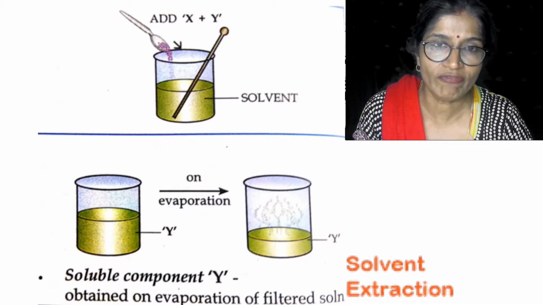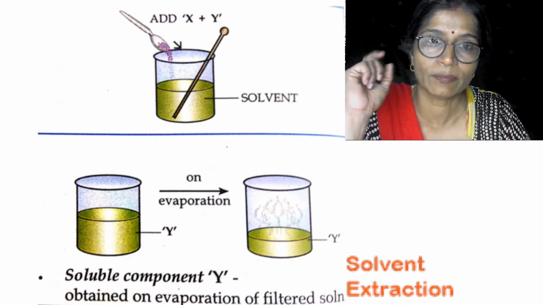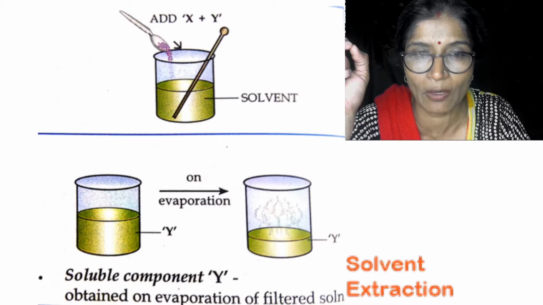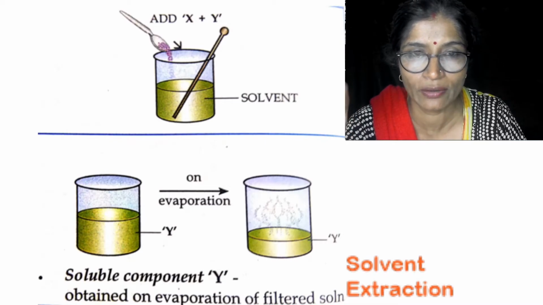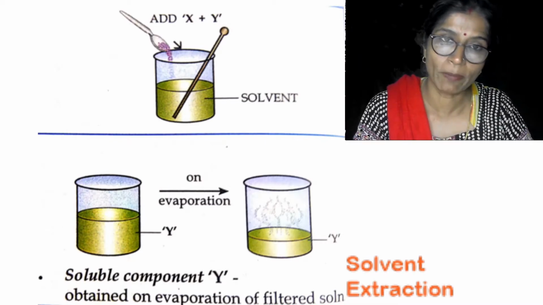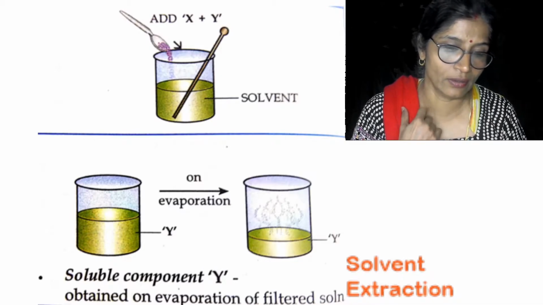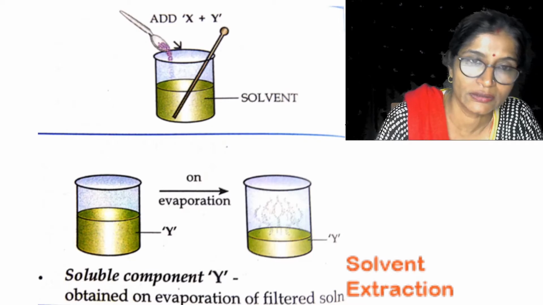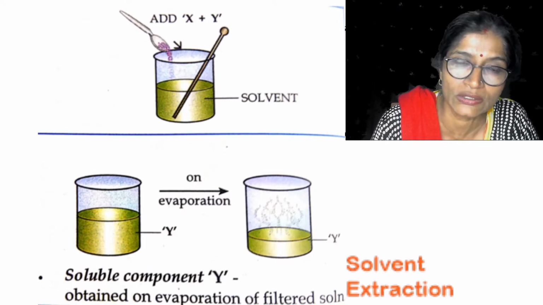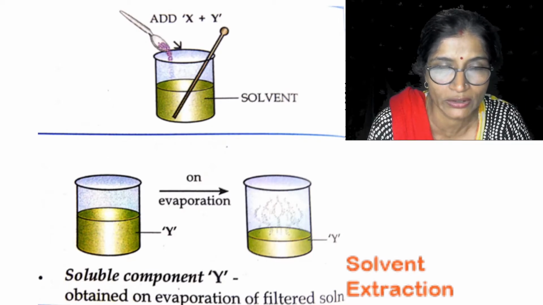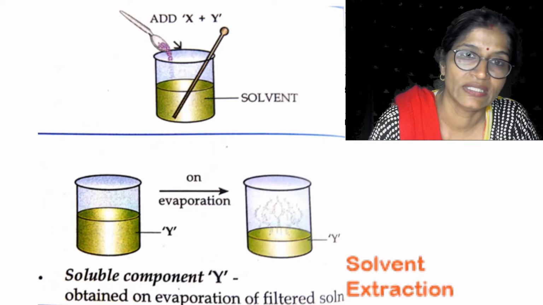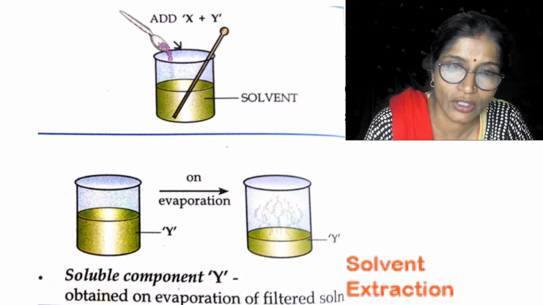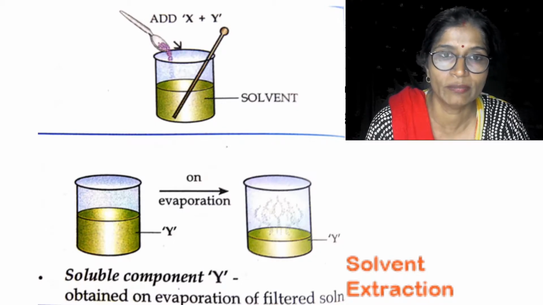In the same way, we can separate a mixture of common salt and marble powder, that is calcium carbonate, or chalk powder. We can separate it by the same method, that is the solvent extraction method. Why? Because sodium chloride is soluble in water, while calcium carbonate, that is marble powder, is not soluble in water. It is insoluble in water.